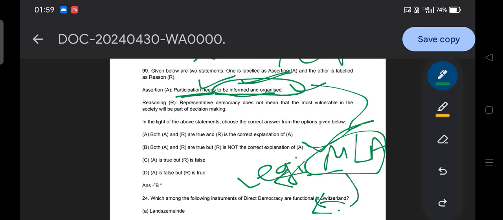Then moving to the next: representative democracy does not mean that the most vulnerable in society will be part of the decision making. So it is correct. So what is the answer? Both are correct, but there is no correct explanation. The answer is basically option B.